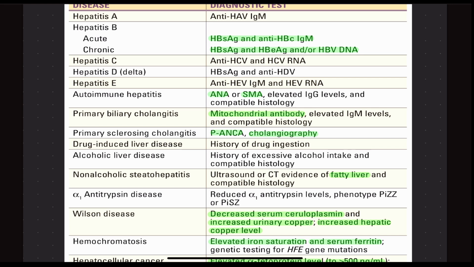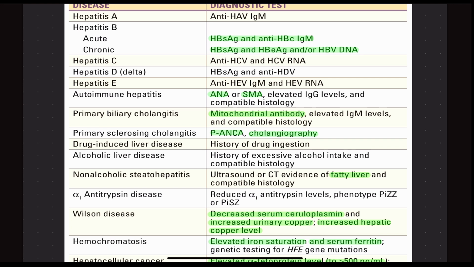Hepatitis B can cause acute as well as chronic disease. For acute, we will do HBs antigen and anti-HBc IgM antibody. For chronic hepatitis B, we will again do HBs antigen and HBe antigen or HBV DNA viral load. DNA is a marker of replication, and replication can occur only if there is a chronic kind of illness. And E antigen is also seen most commonly in chronic hepatitis B.